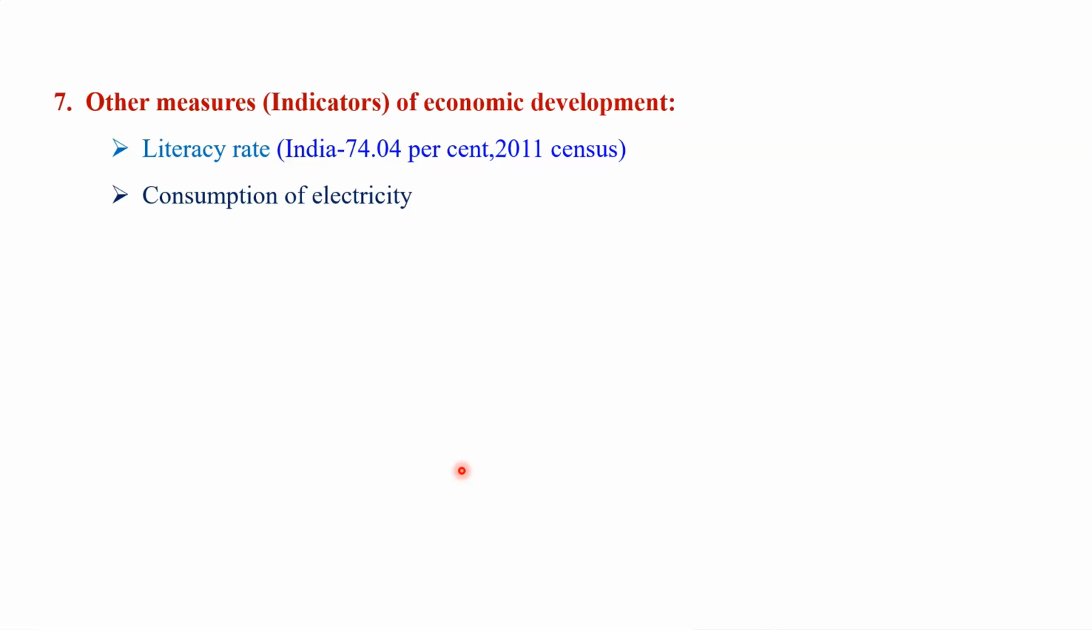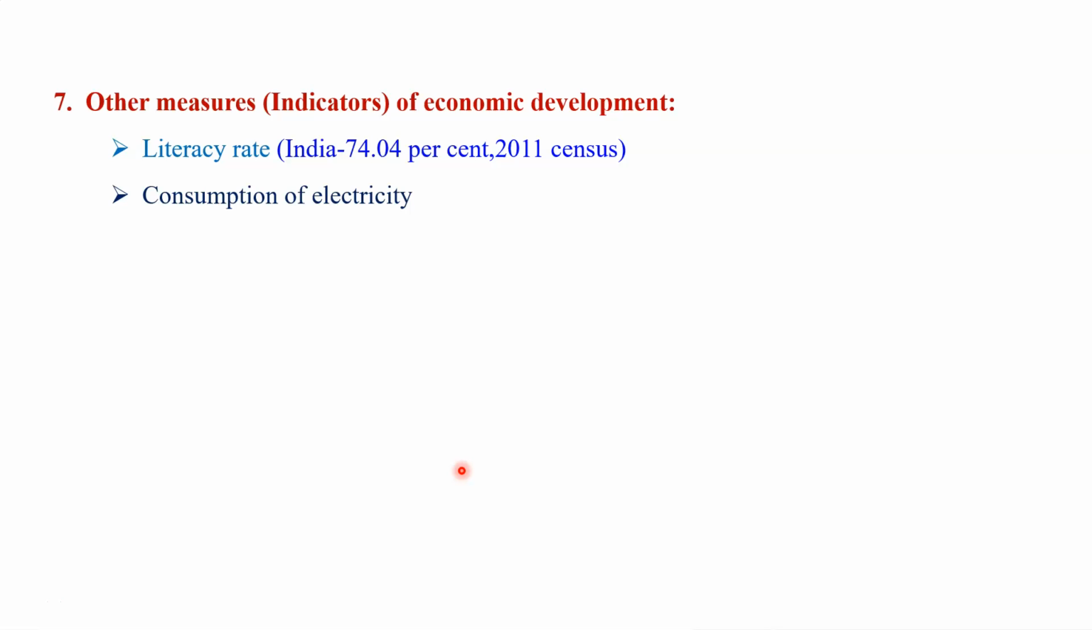Dear student, there are other measures we can also use to measure economic development. The first is the literacy rate. On the basis of literacy rate, we can also analyze the status of economic development. In case of India, as per the 2011 census, it was 74.04 percent only. Another good indicator is the consumption of electricity, because when the standard of living of the people increases, the consumption of electricity also increases.